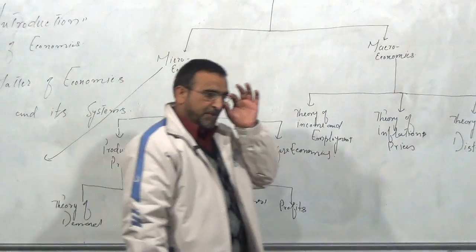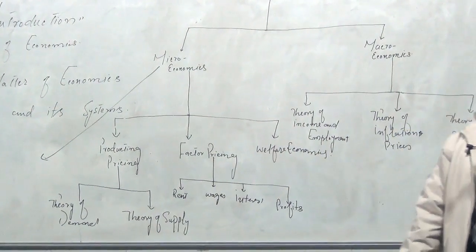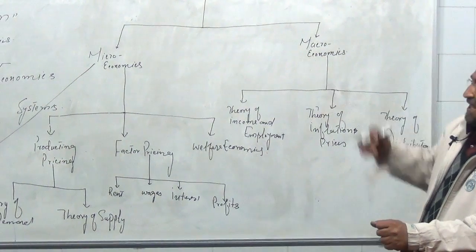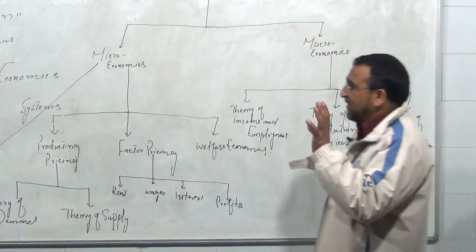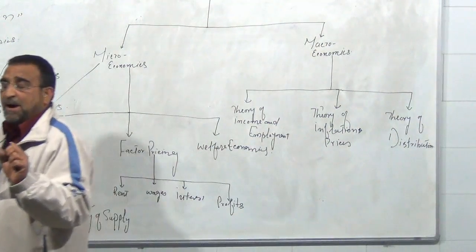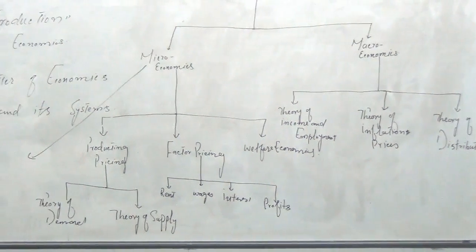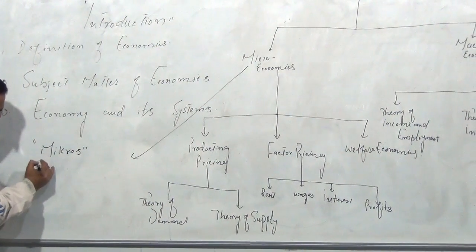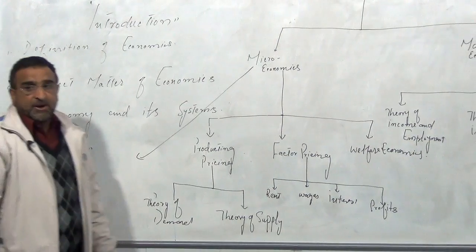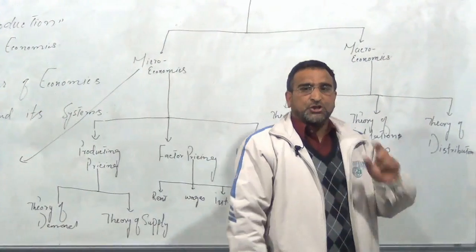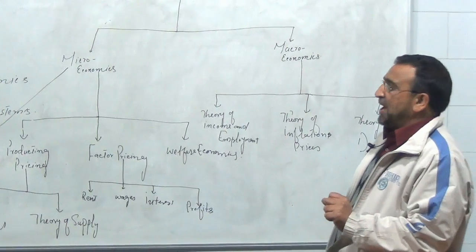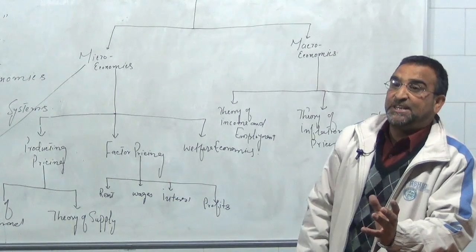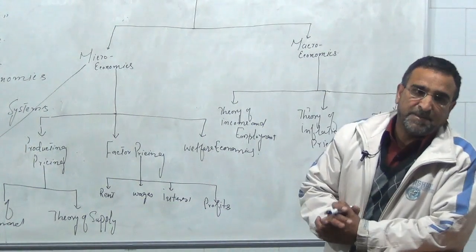This is the first portion of your syllabus because your syllabus contains two parts. One is microeconomics and another is macroeconomics. So first, let's come to microeconomics. The word micro has been derived from the Greek word micros. Micro simply means millionth or a small part of a system. When we say microeconomics, it means that branch of economics which deals with the small parts of the economic system as a whole.